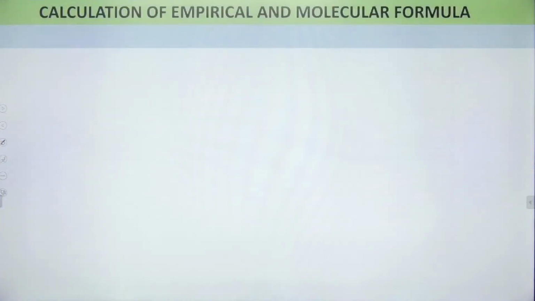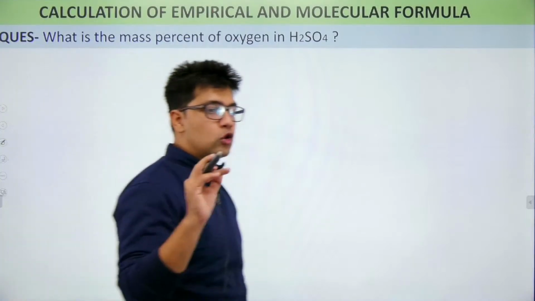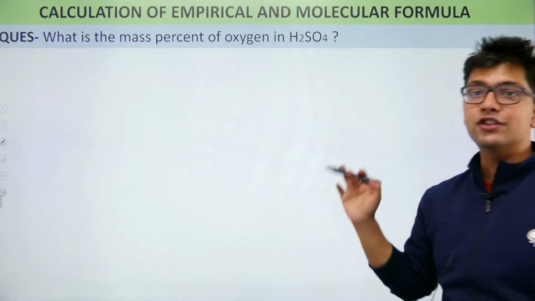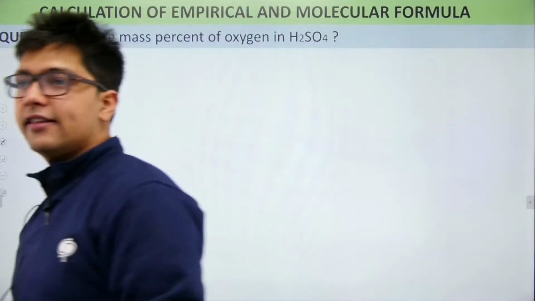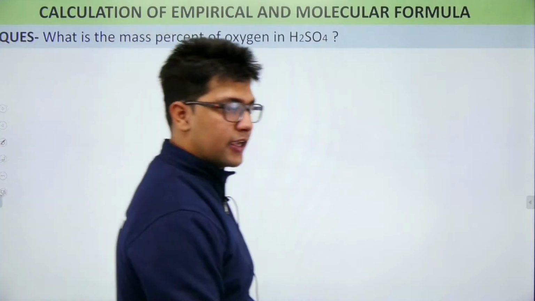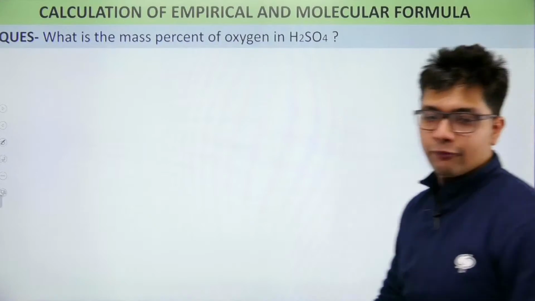For example, let's take a question on this. This is a question for you guys. Calculate the mass percentage of oxygen in H2SO4. So, try it and find the answer. What do you think? Try this again. You know the formula. What is the formula of mass percentage? I will write the formula for you.